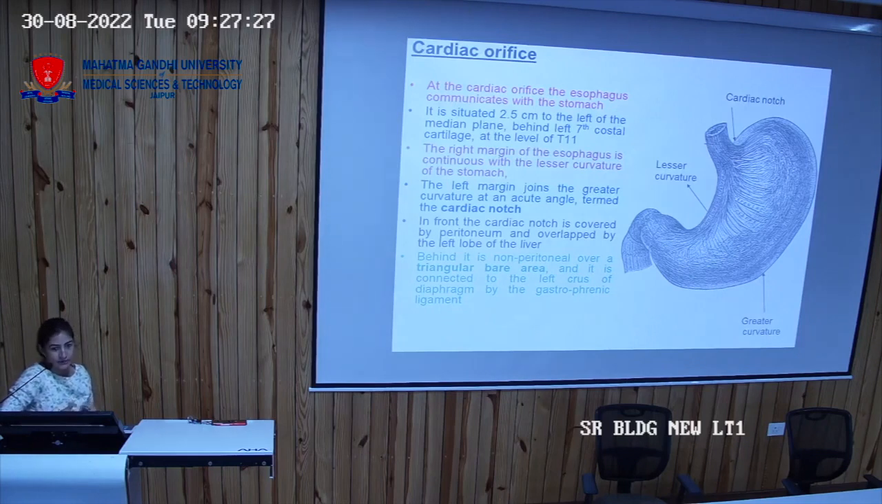Cardiac notch of the stomach. Do not confuse the cardiac notch with the heart. And it is situated 2.5 centimeter away from the median plane. How far is the apex beat from the median plane? How far is it from the mid clavicular line? 1 centimeter away from the mid clavicular line.